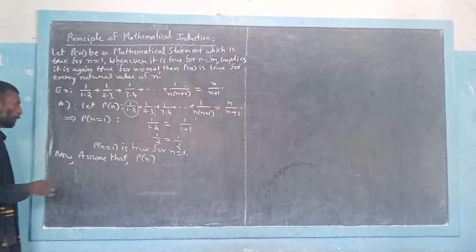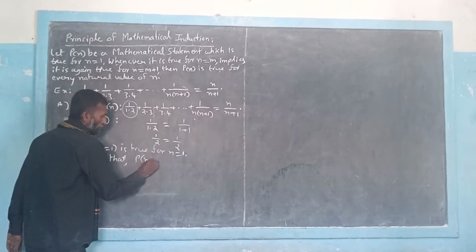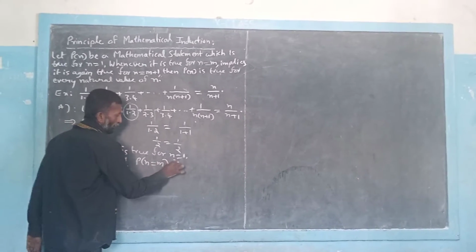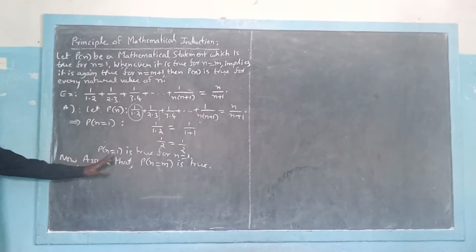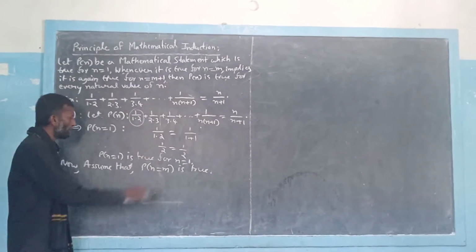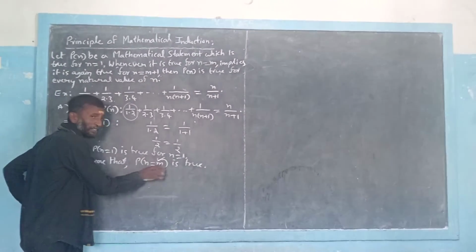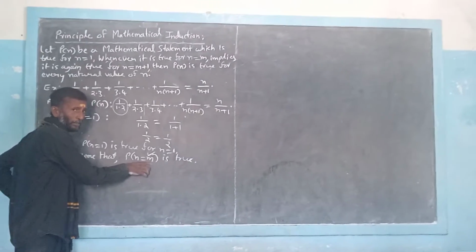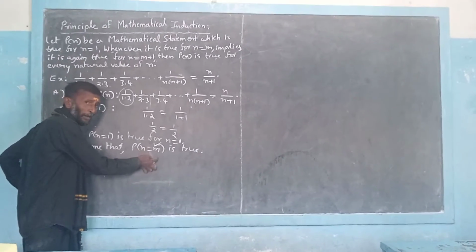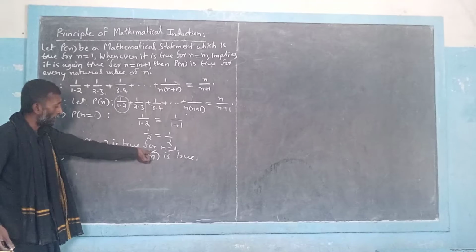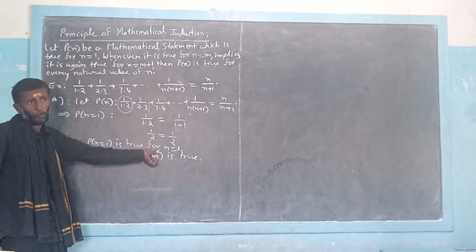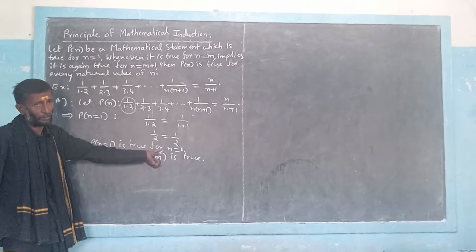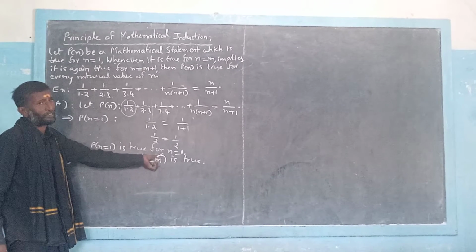Now assume that P of n equal to m is true. So we are just assuming P of n equal to m is true. That means here m can take any number. We are assuming that the value of n is m. It is a constant natural number.